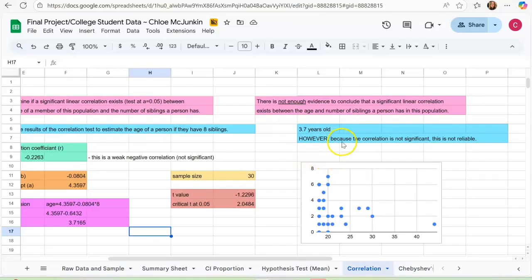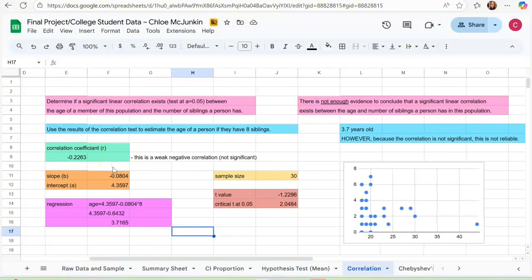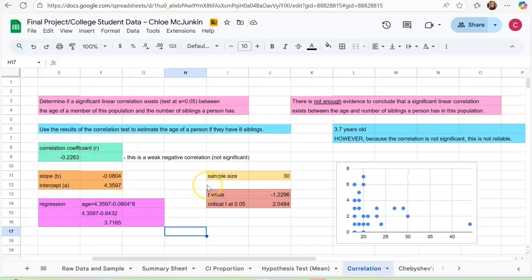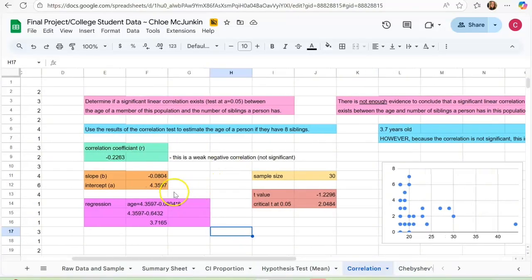However, because the correlation is not significant, it's a weak negative correlation, because R is equal to negative 0.2263, it's not reliable. It's not a significant statistic.